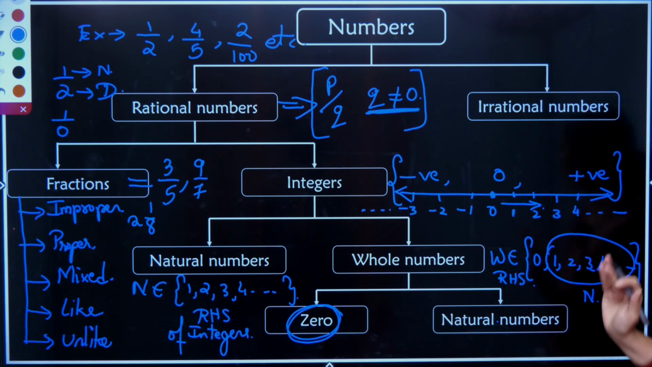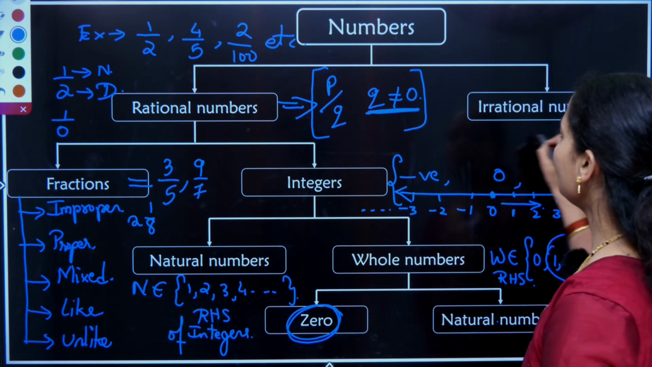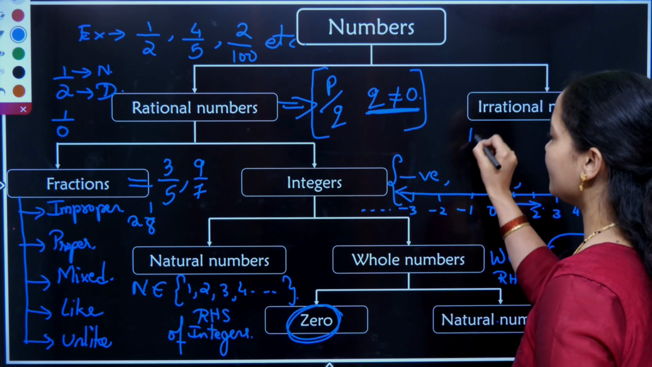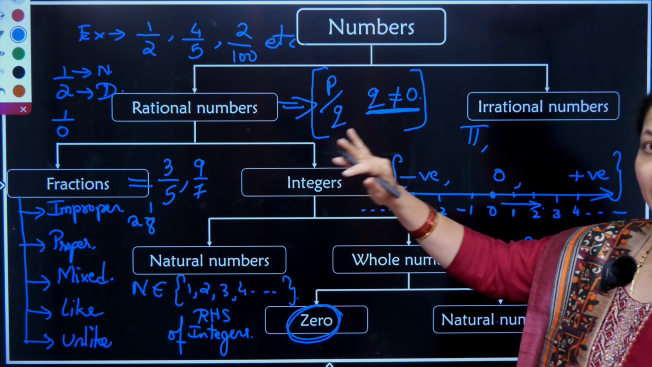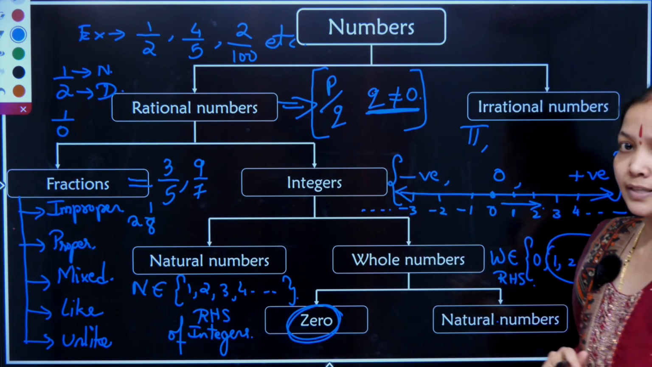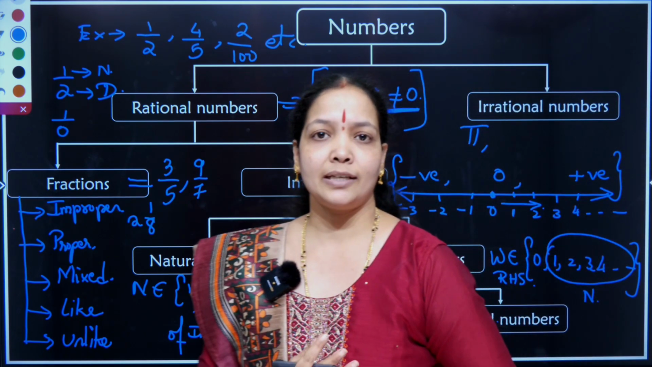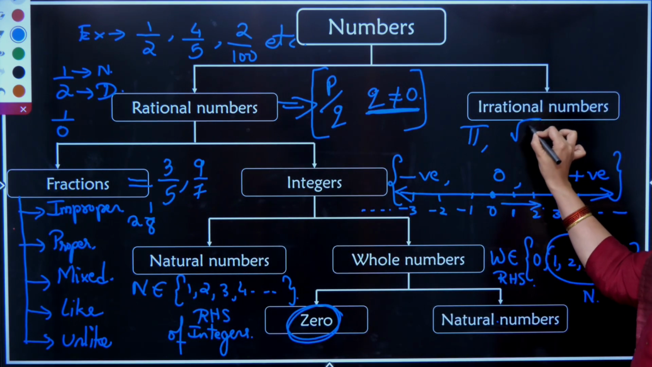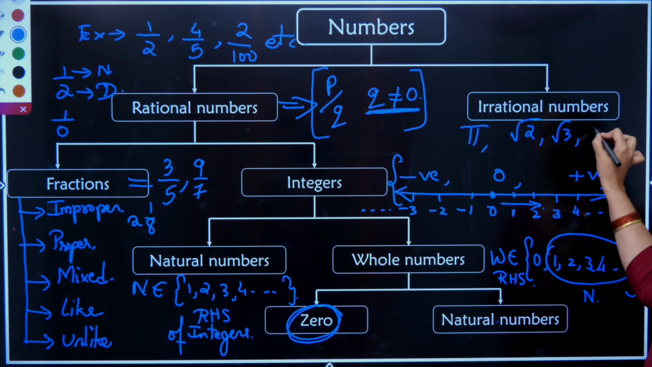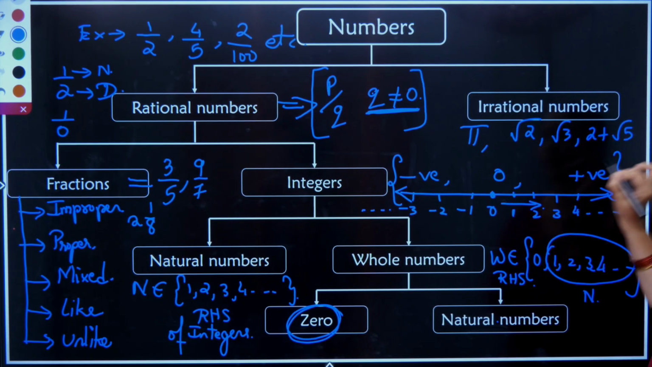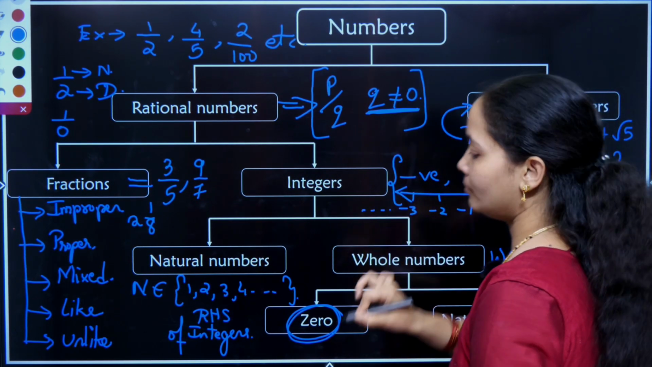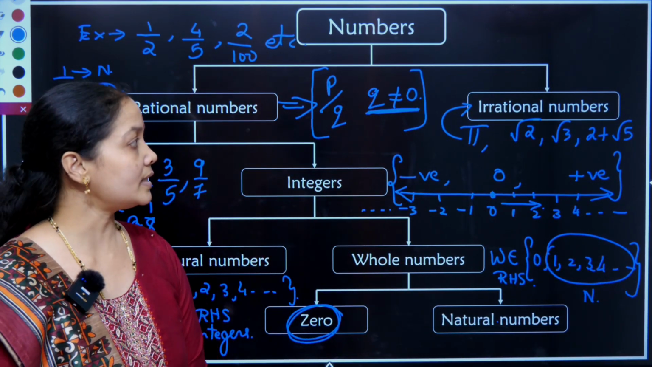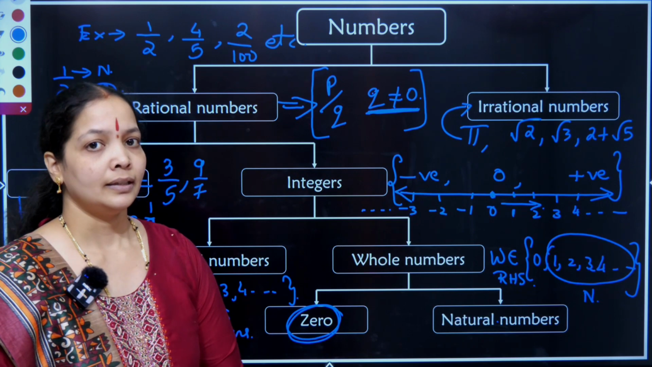Now what are irrational numbers? Irrational numbers are those numbers which are not easily divisible, like the number pi. It has a huge expansion, 3.14286 up until 28 decimal values. The pi value is never ending, right? Similarly, numbers like root 2, root 3, 2 plus root 5 are called irrational numbers. They are not easily divided by one another. That is the reason we say they are irrational numbers.